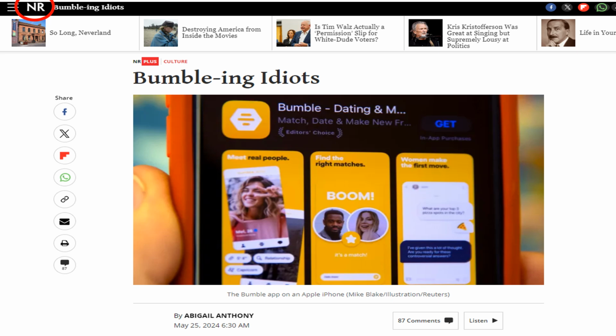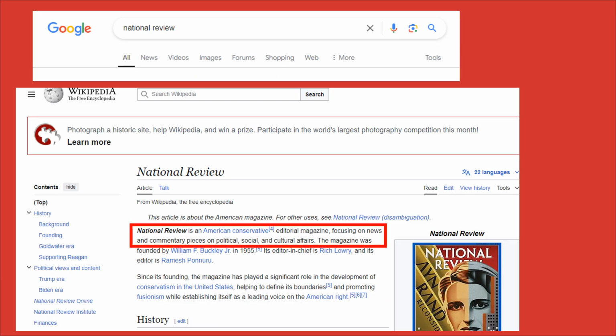Before we begin evaluating the article itself, it is always helpful to do some research about the publication. In this instance, the publication is the National Review. First, I'm going to do a quick Google search of the National Review and see what Wikipedia says about it. This can give us a clue about what biases articles published in the magazine might have. The National Review is an American conservative editorial magazine focusing on news and commentary pieces on political, social, and cultural affairs. This may affect the perspective the author has on the issue.